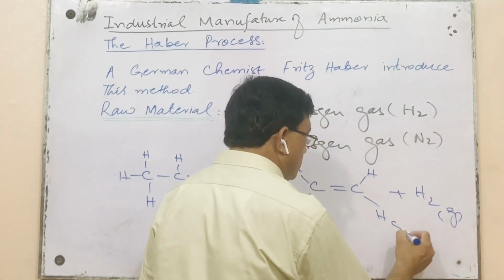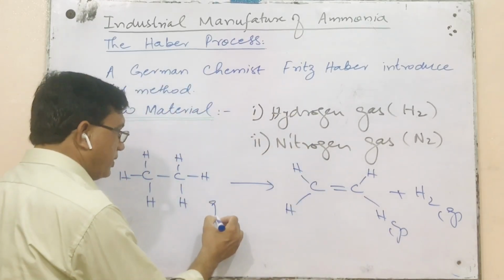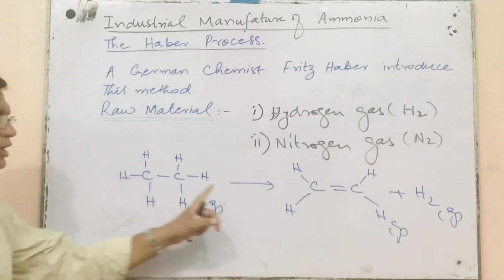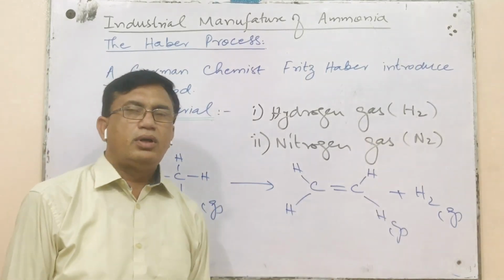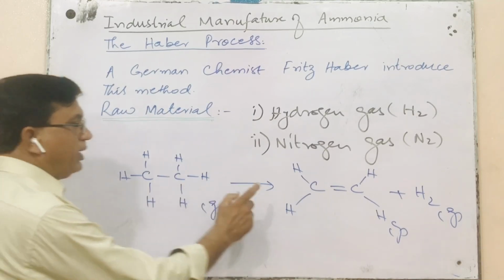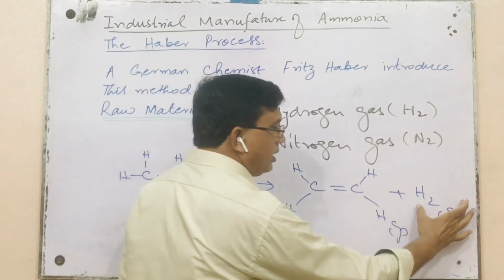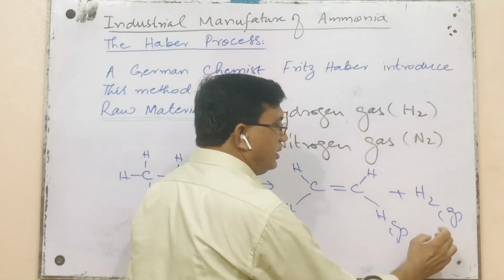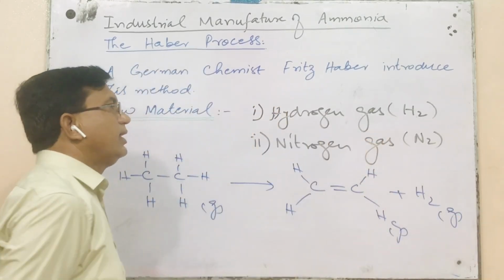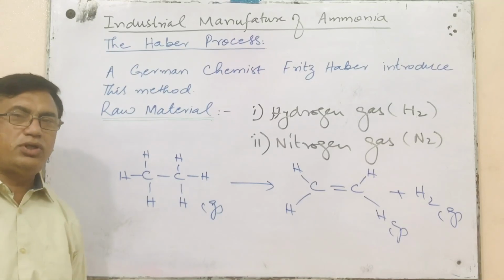No doubt this is also a gas. This is the cracking process of petroleum. As a result of cracking of petroleum, we can get hydrogen gas, and this hydrogen gas is then utilized in the Haber process for the production of ammonia.